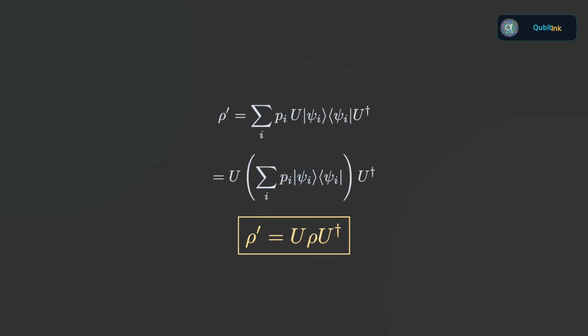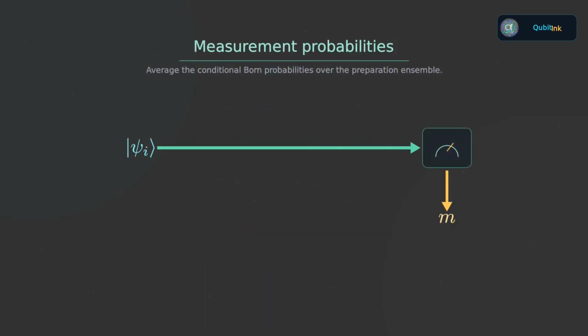This is the density operator version of unitary evolution. It is exactly equivalent to the state vector rule. The advantage is that the same formula works whether rho describes a pure state or a mixture. Now let us turn to measurement.